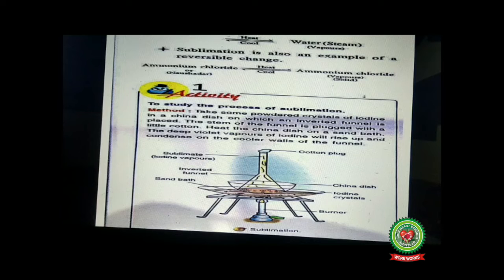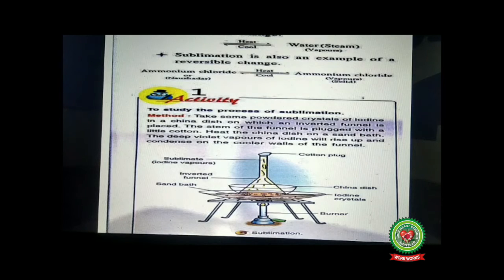But due to the cotton plug, they won't escape from the stem and they will condense on the cooler walls of the funnel. So this is the process of sublimation, in which solid iodine crystals convert into vapors and then the vapors condense on the walls of the inverted funnel, forming iodine crystals again.